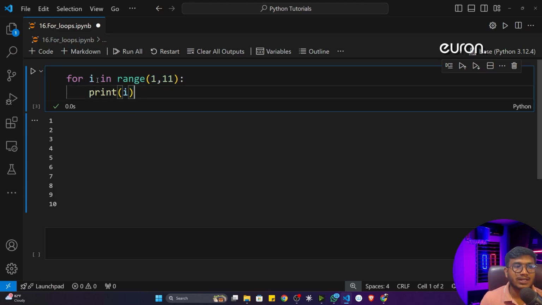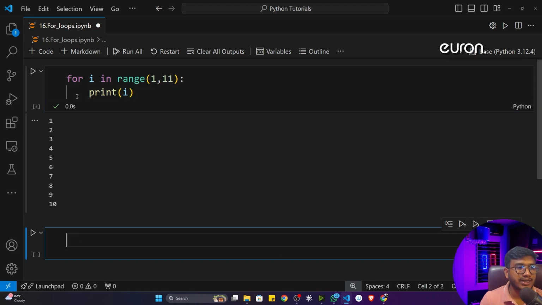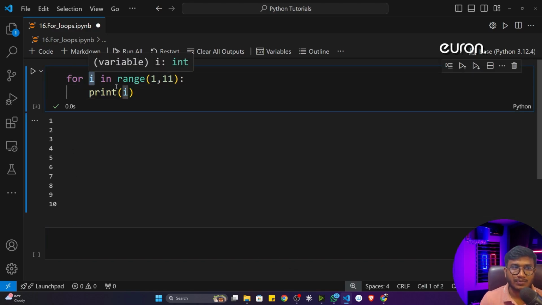But in a while loop we used to create this index separately. I think you remember we used to make a counter and update that number after every loop. But here we don't need to use that approach. We can directly take this index with the help of the range function. That means, just try to consider that instead of range, it is utilizing 1 2 3 4 5 6 7 8 9 10.